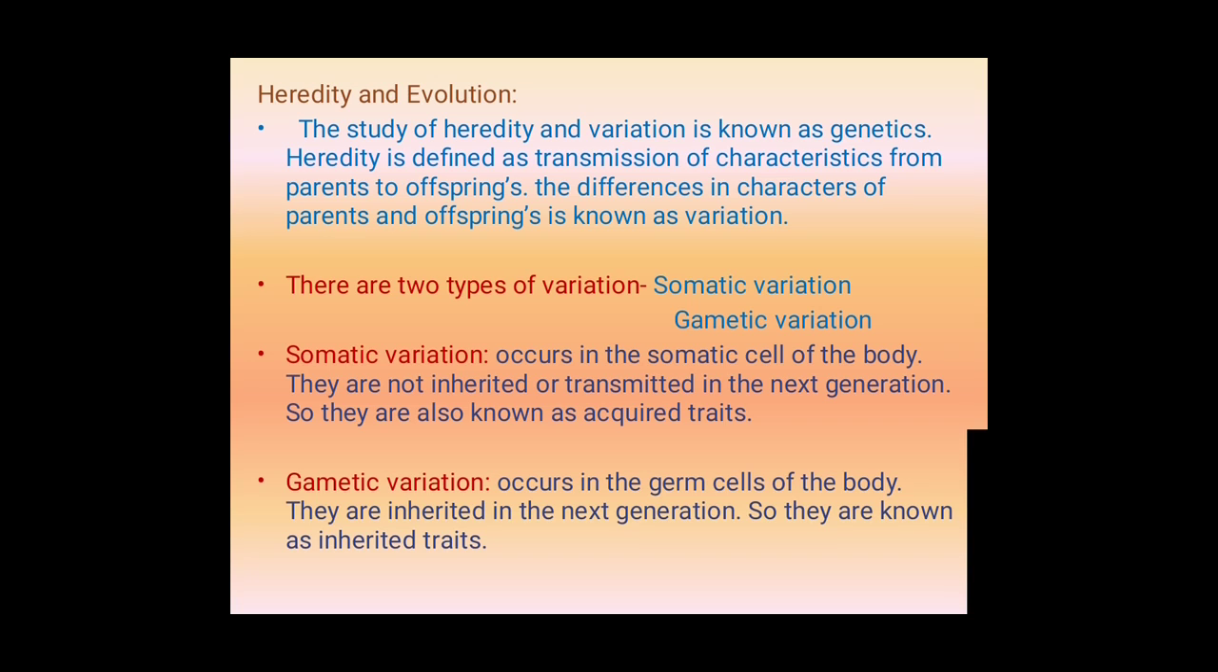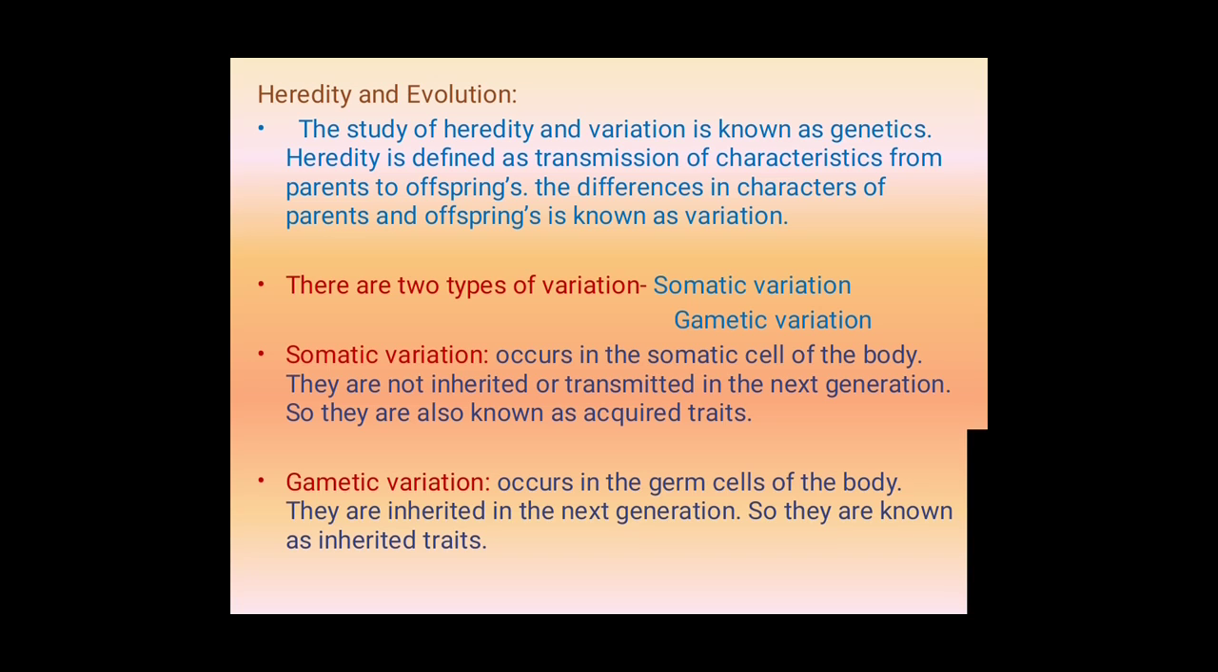The differences in characters of parents and offsprings is known as variation. Here variation means the differences in character that are not there in the parents, that differ from the parents. New characters which do not belong to the parents, those different characters we call variation. There are two types of variations. Which are those? Somatic variation and gametic variation. What do you mean by somatic variation?